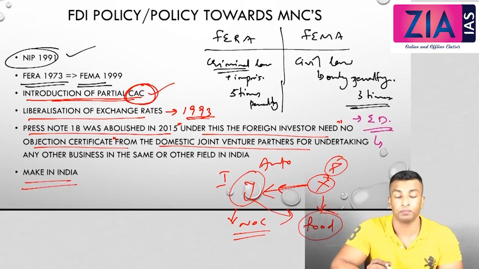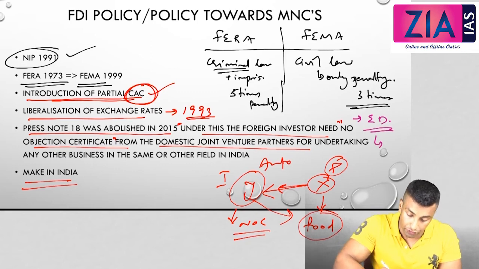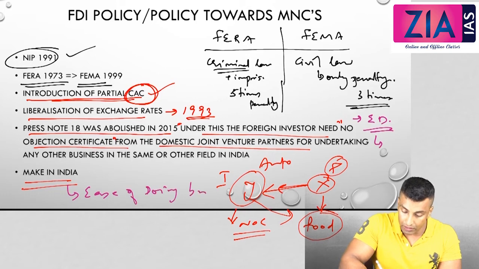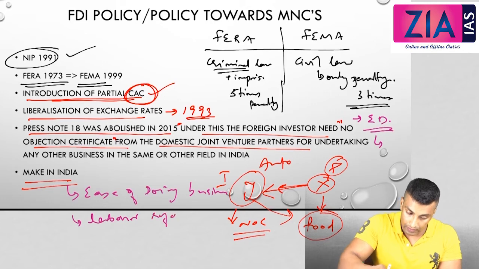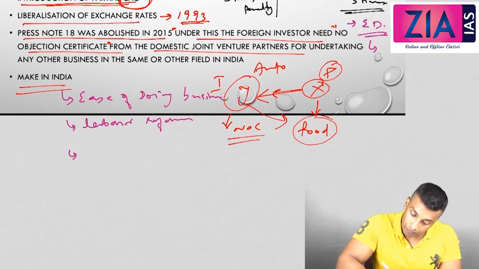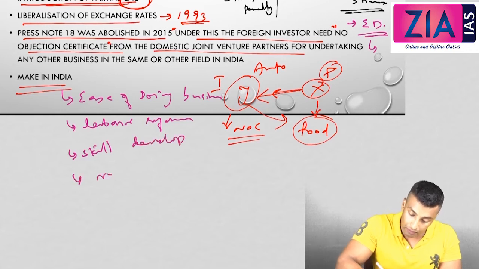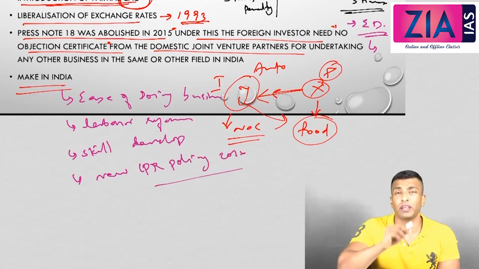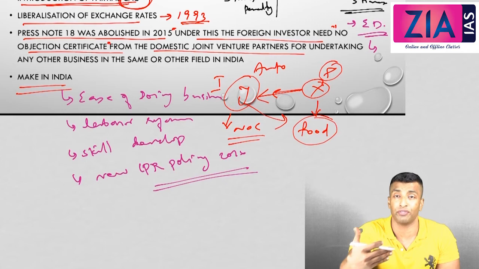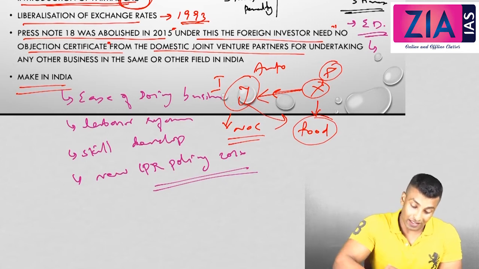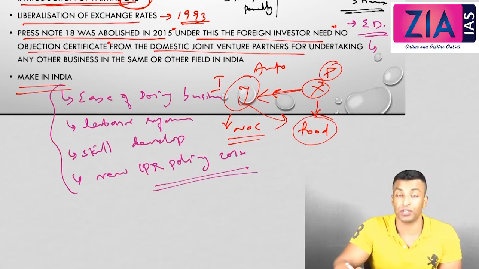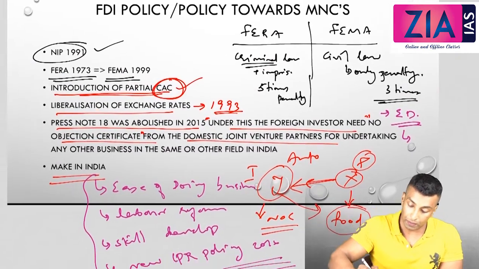Then you have Make in India. Under this you can talk about ease of doing business, labor reforms, skill development, and the New IPR policy 2016. We are discussing everything separately in different modules, so under these different policies I have just mentioned these. So I hope you understood.